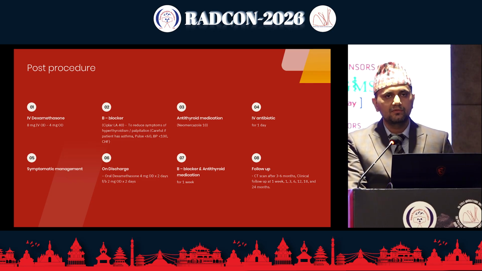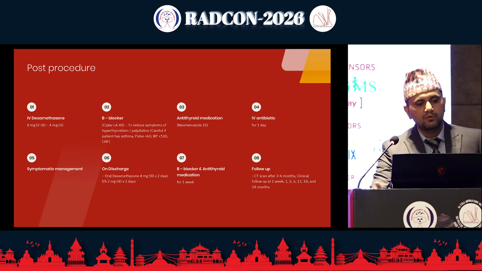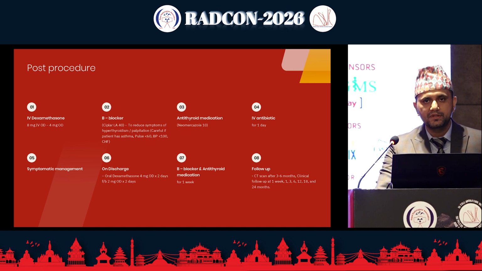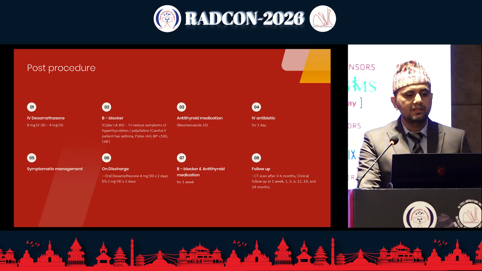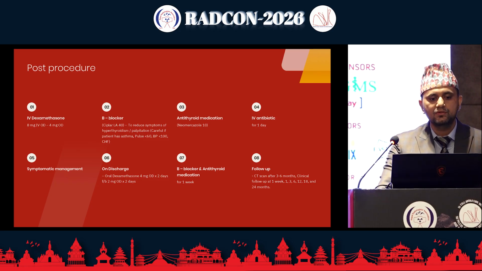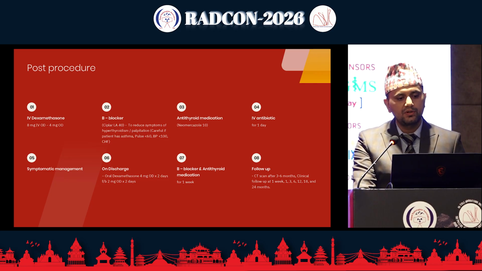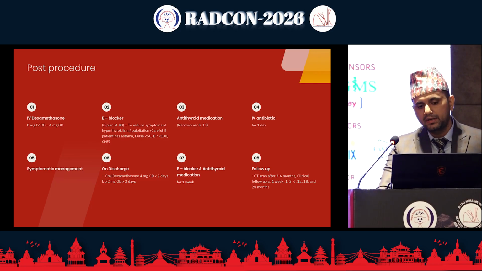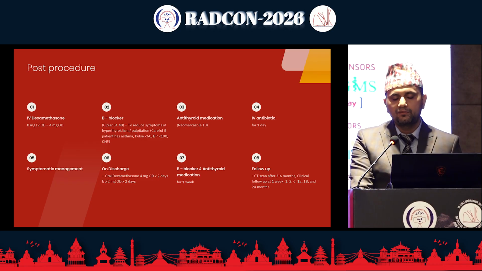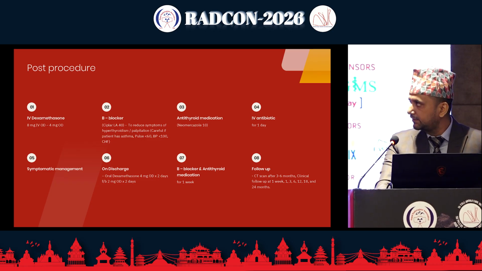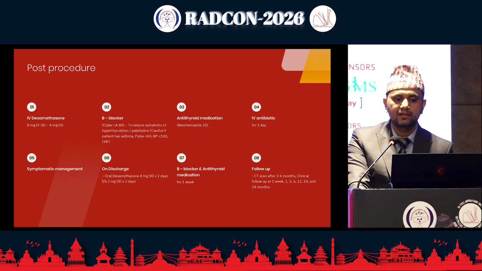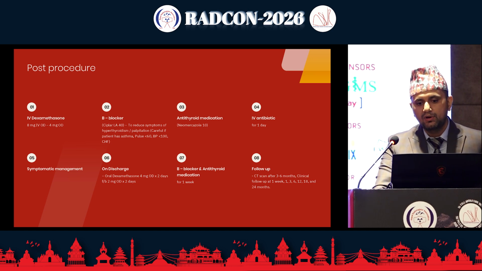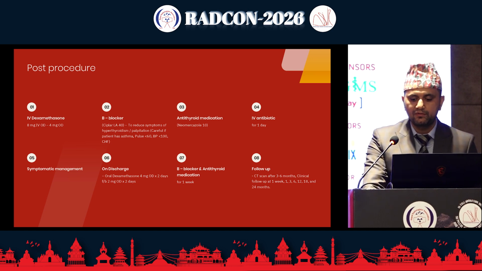And IV antibiotics were used for 1 day, and symptomatic management was done depending upon what the patient presented with, if the patient had any post-embolization syndrome or not. On discharge, oral dexamethasone was given for 2 days, 4 mg OD, and after that 2 mg OD for 2 days. Beta blockers and antithyroid medications were prescribed for 1 week. For follow-up, CT scan was done at 3 months and 6 months, and clinical follow-up of the thyroid hormones T3, T4, and TSH was done at 1 week, 1 month, 3 months, 6 months, 12, 18, and 24 months.